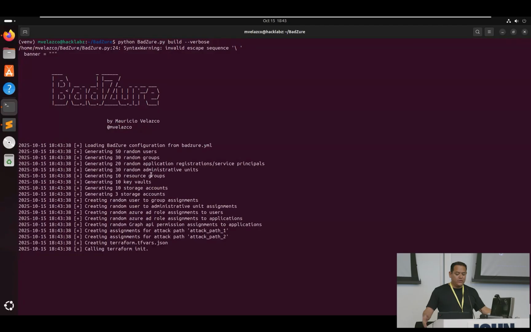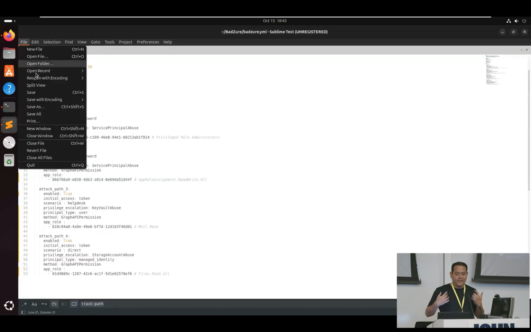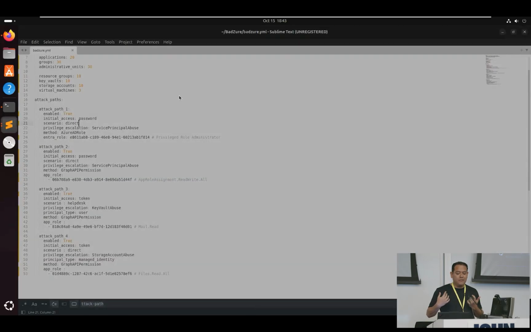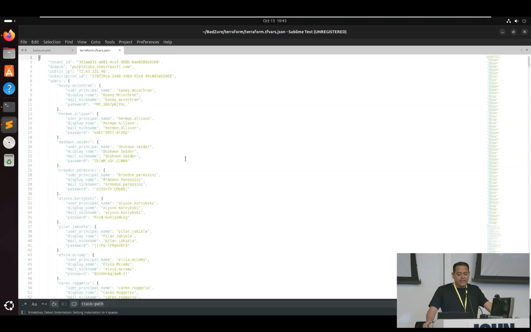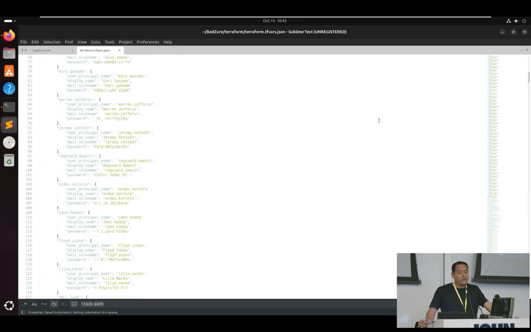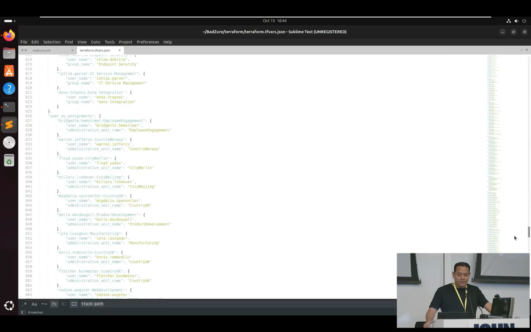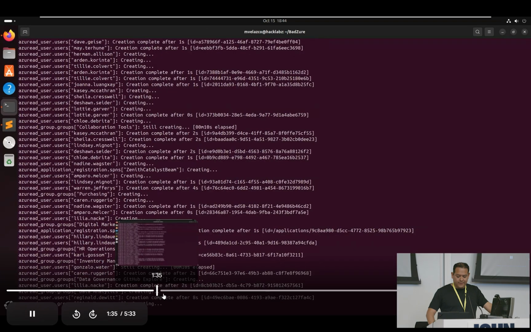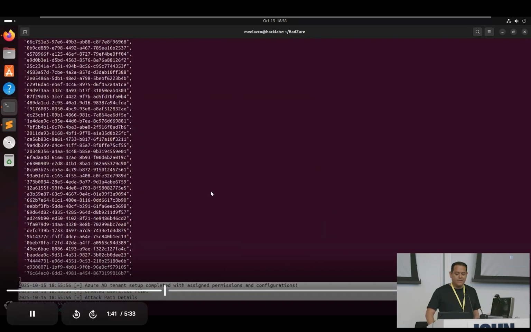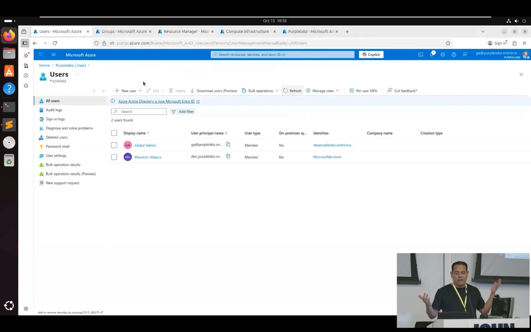And Batcher is going to use Terraform in the background to start creating these things, creating attack paths. And of course, we can see here everything that's going to be created by looking at this Terraform file. And you can see exactly all the users that Batcher is going to create, all the entitlements, attack paths, permissions. So I'm going to fast forward a bit because we don't have a lot of time left. And Batcher finishes. It takes from 5 to 15 minutes depending on how many things you're creating.